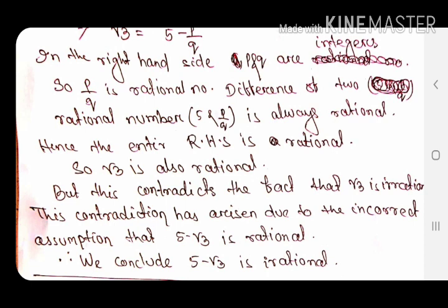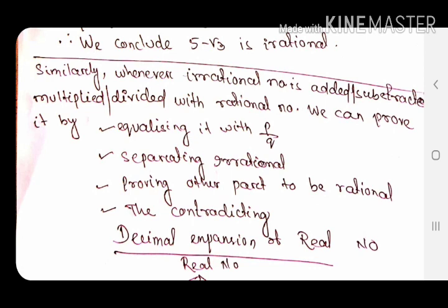Now we are getting root 3 is rational, but we have already proved that root 3 is irrational. So this contradiction means one statement is opposing the other, because of our wrong assumption. What was our wrong assumption? We have taken 5 minus root 3 as rational. So if it is wrong, what will be true? 5 minus root 3 is irrational. So we conclude 5 minus root 3 is irrational.